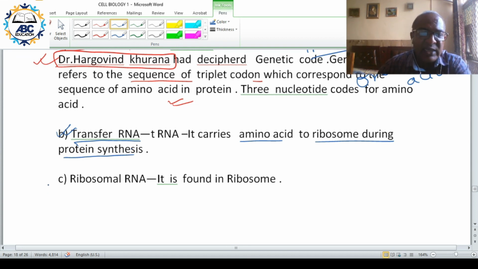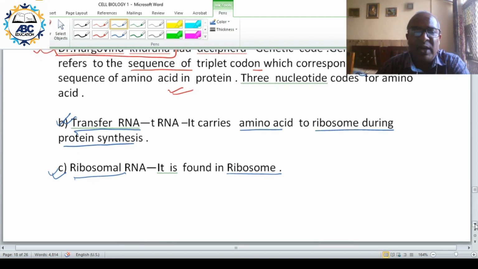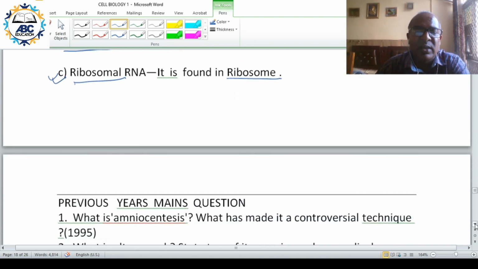And the last RNA is ribosomal RNA. This is found in the ribosome. We had discussed that ribosomes are made up of RNA and protein.